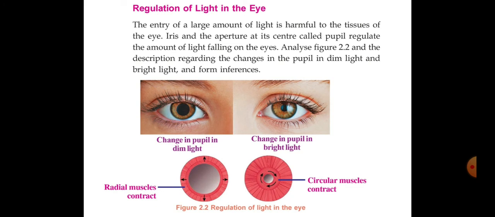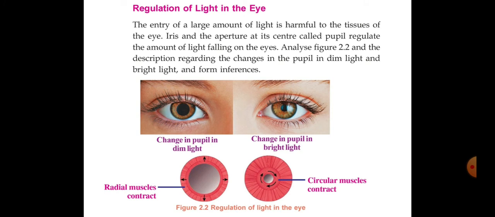That's why I changed this system into this method. So look, in dim light, radial muscles contract. That is why the size of the pupil is increasing. Then in bright light or intense light, circular muscles contract. Then because of this, what is happening?